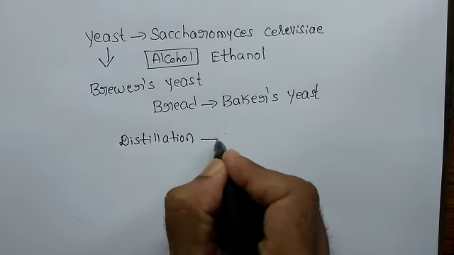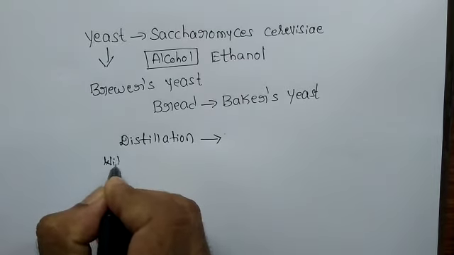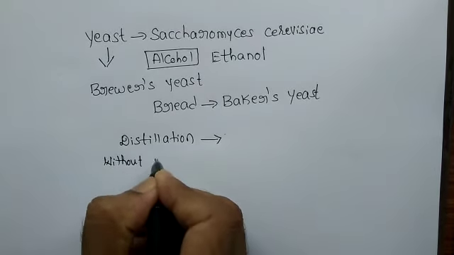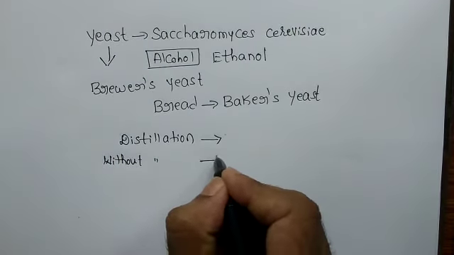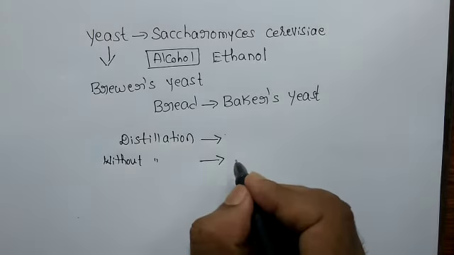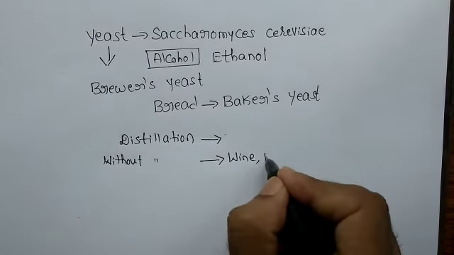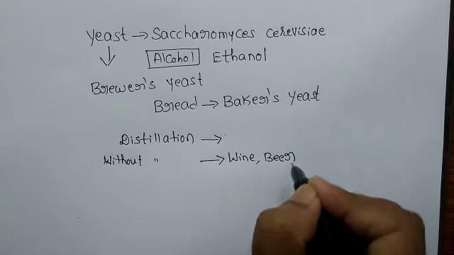Distillation increases the concentration of alcohol, or without distillation. The example for alcoholic beverages prepared without distillation, we can take, one is wine, another is beer.